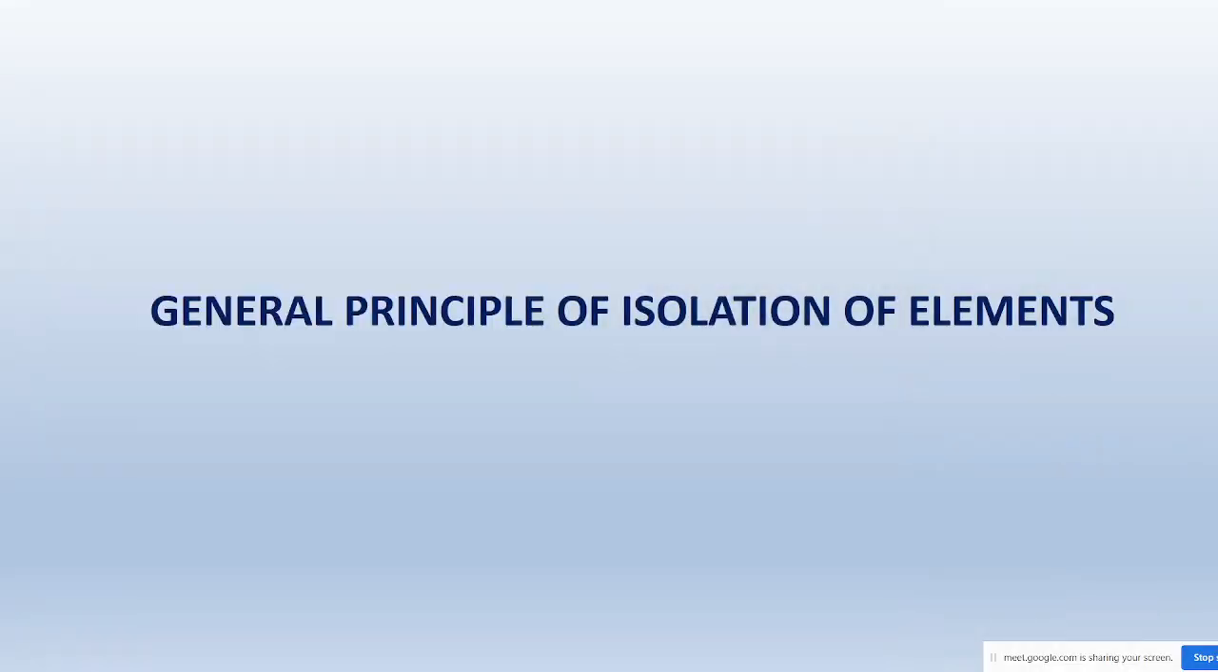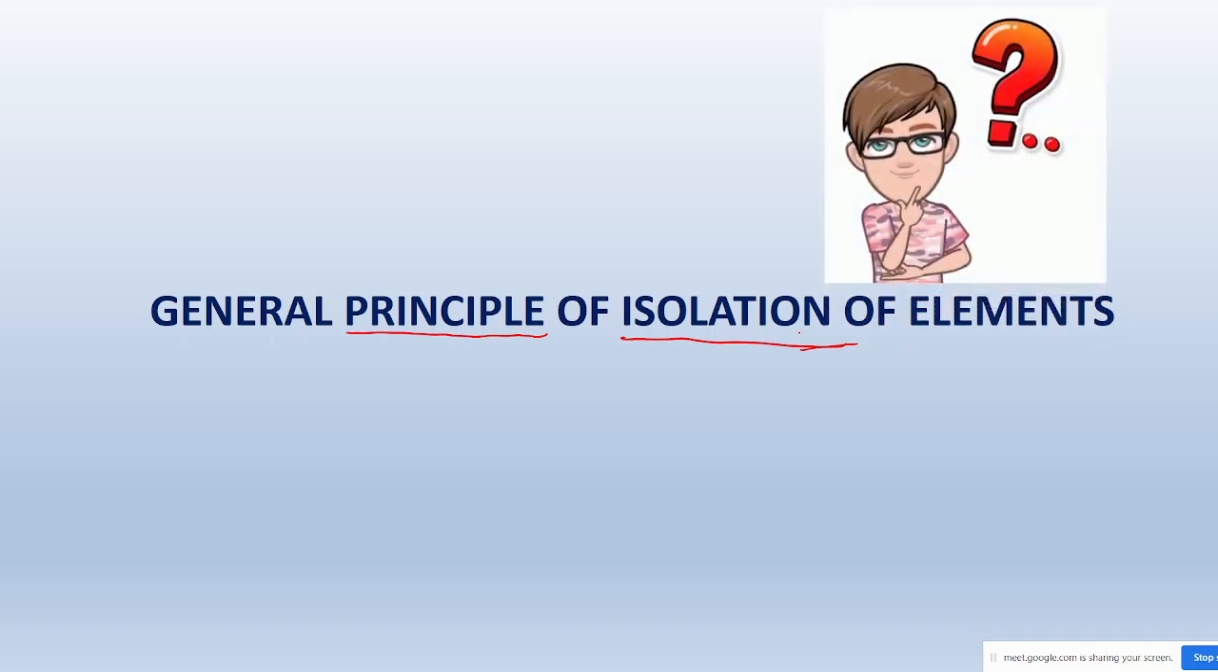Let's begin the chapter. The name of the chapter is General Principle of Isolation of Elements. As the title says, we have to study the principle which is used in the isolation of elements, and how they are isolated. Now, it is a matter of thinking how these elements are isolated.